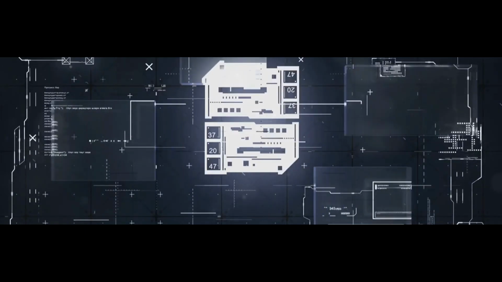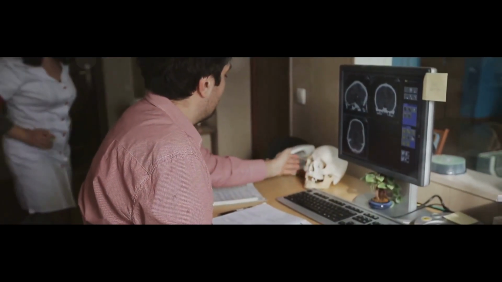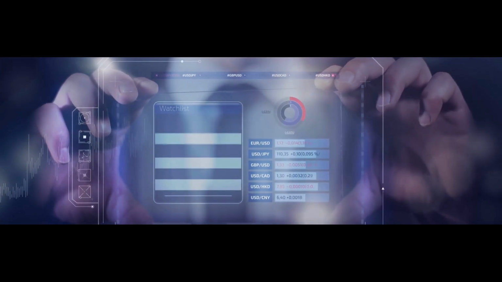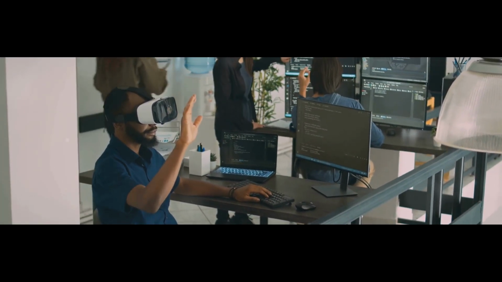Within each domain, AI agents are developed and trained. These agents are designed to solve specific tasks. A healthcare AI agent might analyze medical images. A finance AI agent could help manage investments. Because GaiaNet is decentralized, the development of AI agents is open and collaborative. This fosters innovation and rapid progress in the field of AI.